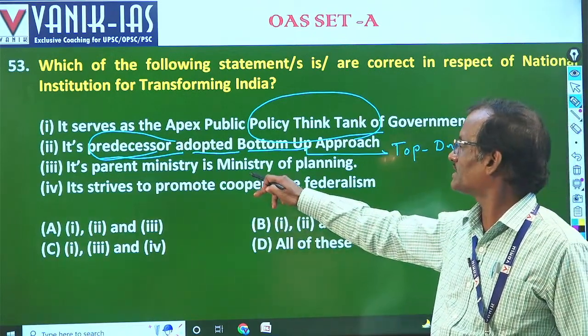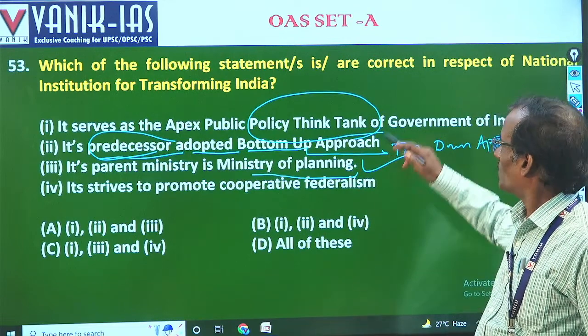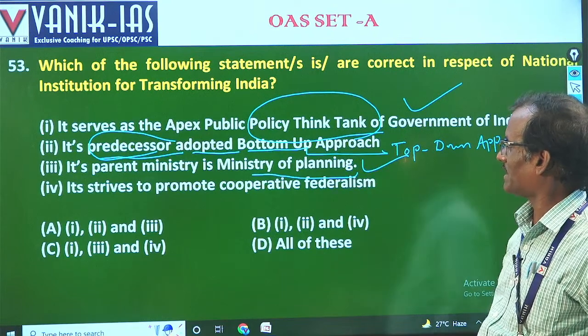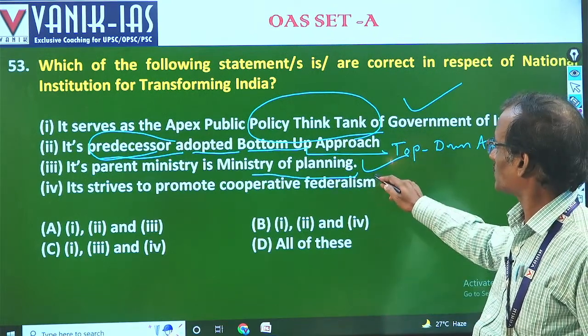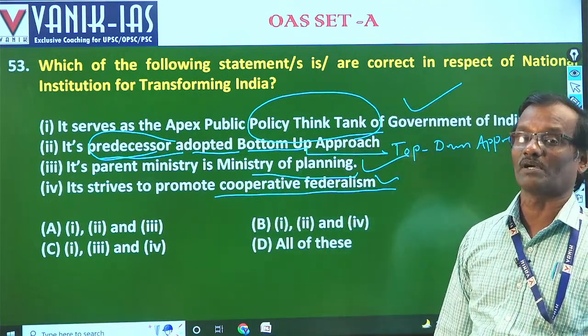Its parent ministry is the Ministry of Planning? That is correct. So I is correct, and 3 is correct, and IV is also correct, because the major objective of Niti Aayog is to promote cooperative federalism.